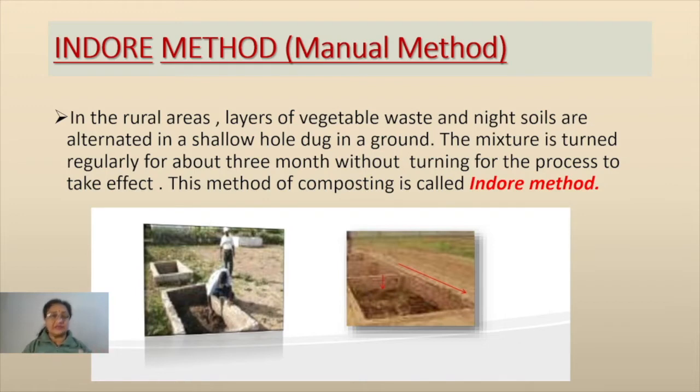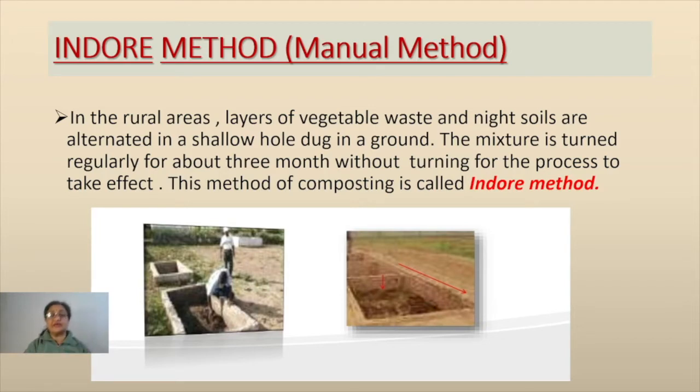We can select a small area even in our kitchen gardens and practice it there by hand. This comes under the indoor method, especially in the rural areas where machinery is not much in use.